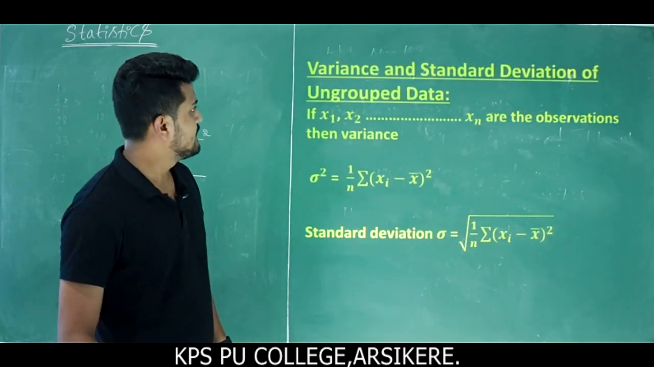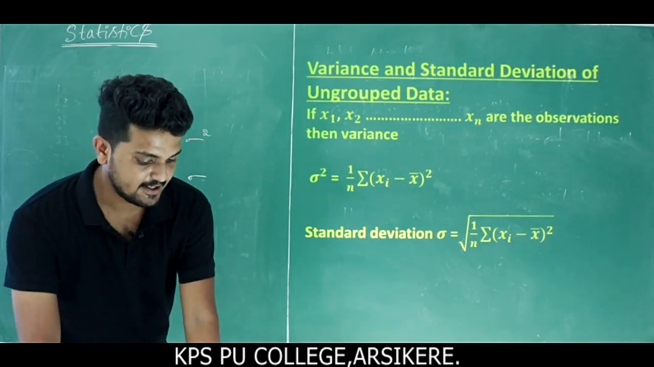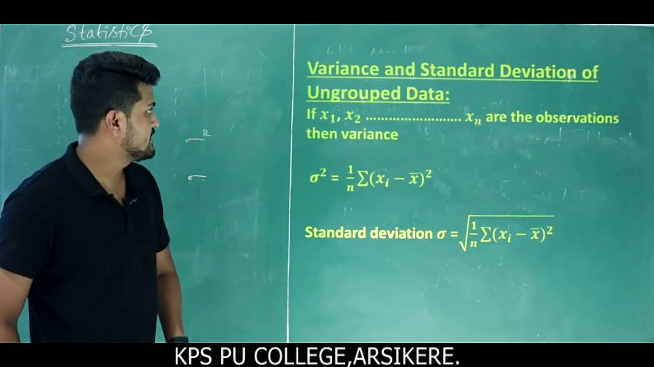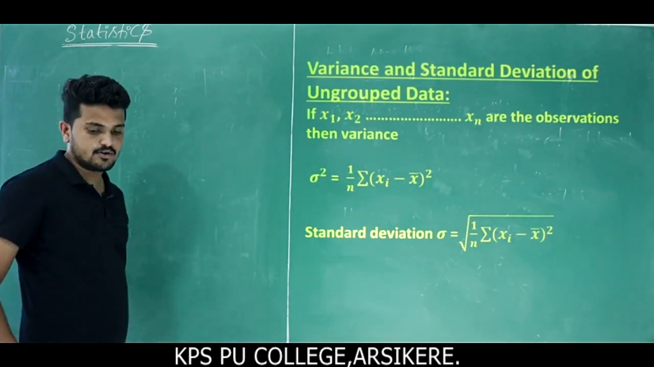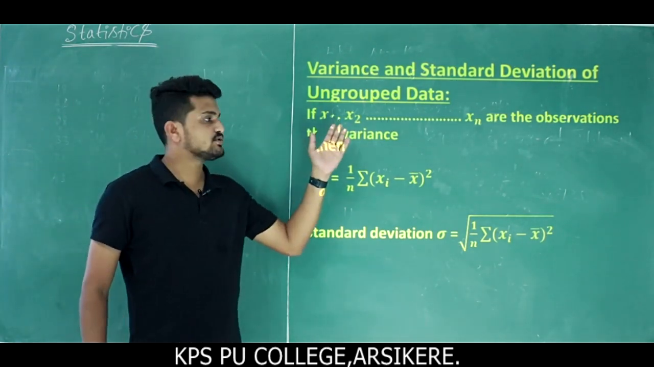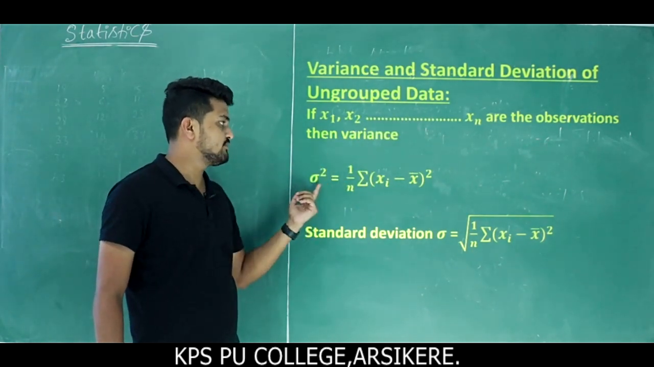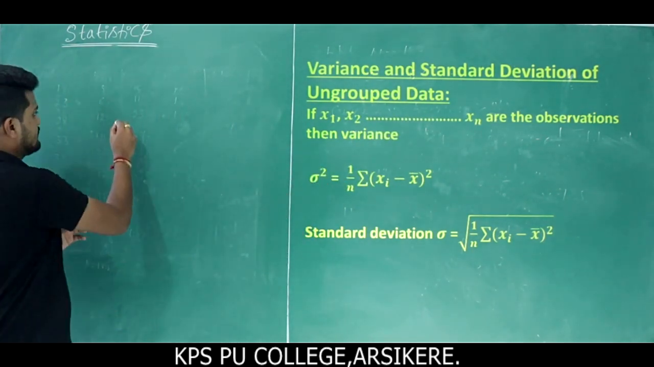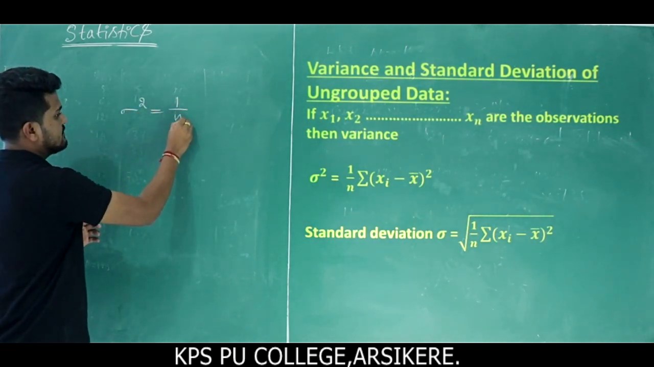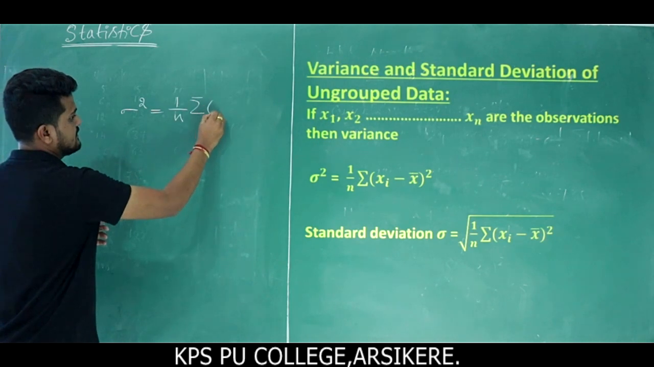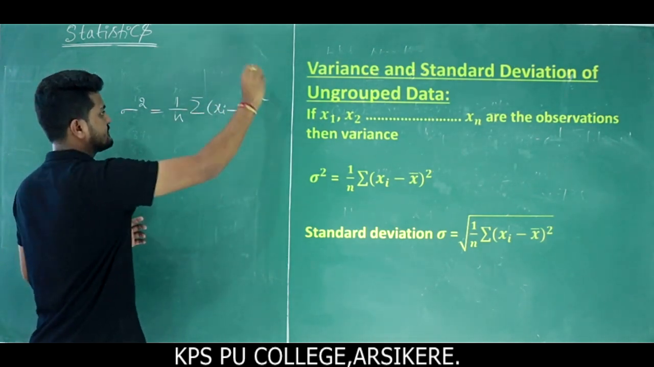Next one. Variance and standard deviation of the ungrouped data. This is very, very important. Variance and standard deviation of ungrouped data. So if x1, x2, and so on up to xn are the observations, then the variance formula is: sigma square is equal to 1 by n summation xi minus x bar whole square.